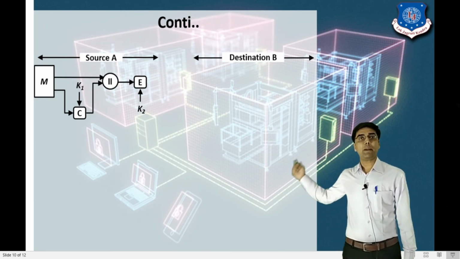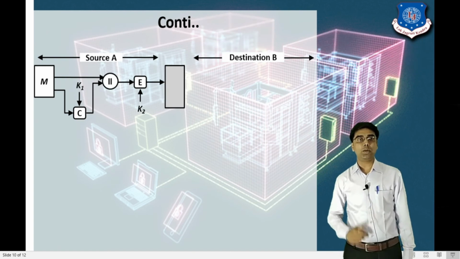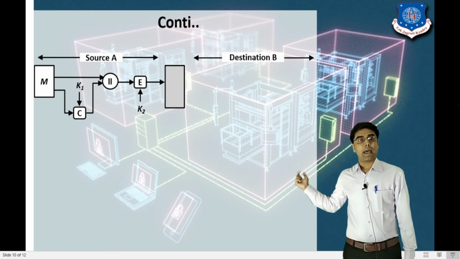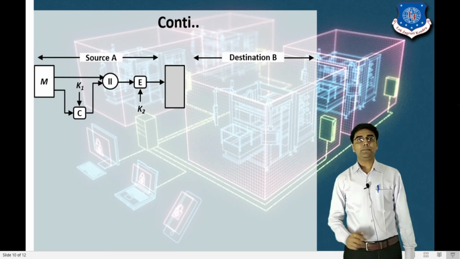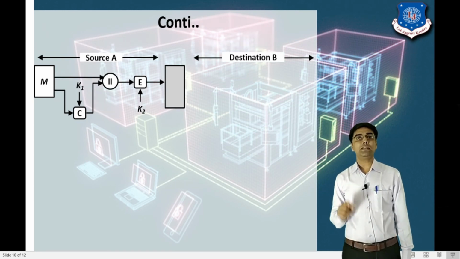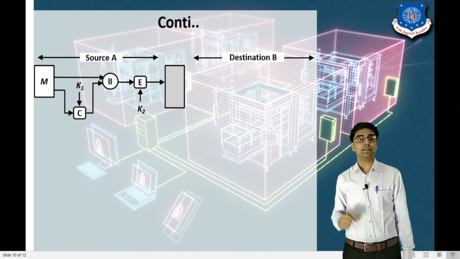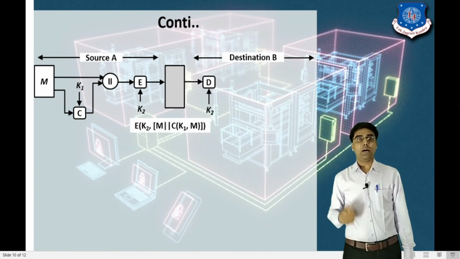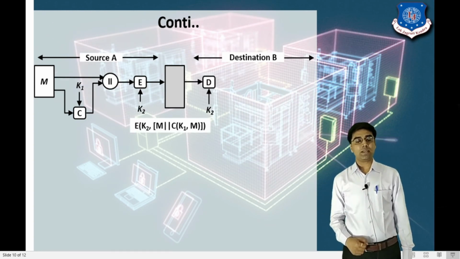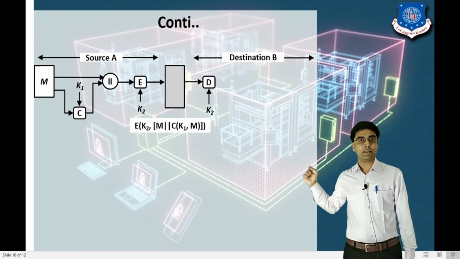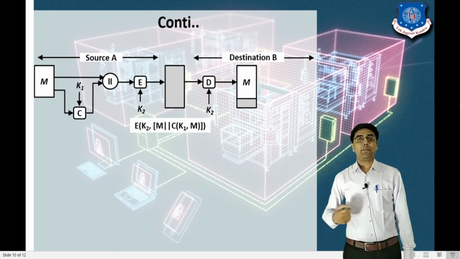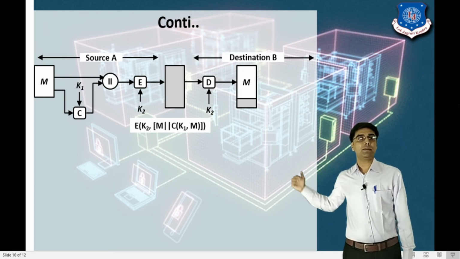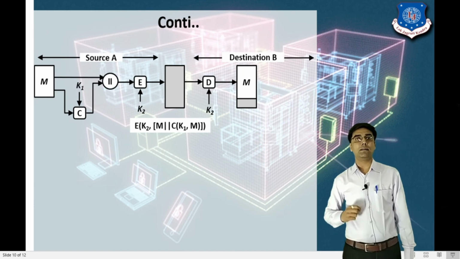Now we apply the encryption along with the K2 key on the message and the appended MAC code. Now this encrypted message is sent to the receiver. Now the receiver does the same process. The receiver decrypts the message along with the K2 key. After applying the decryption, it generates the message along with the MAC code.